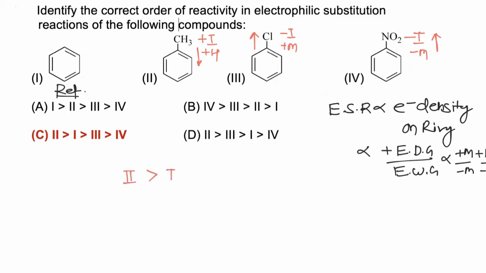Then first, reference. Third and fourth both are electron withdrawing, but in third Cl is present, which is weak withdrawing, so comparatively third will be more reactive than fourth, and fourth will be least reactive because both groups are strong electron withdrawing, and hence the correct answer is C.